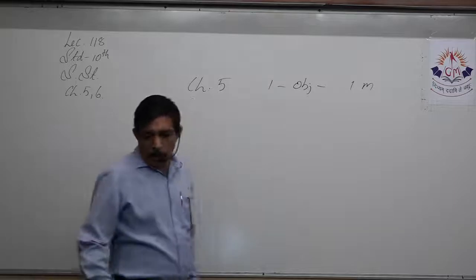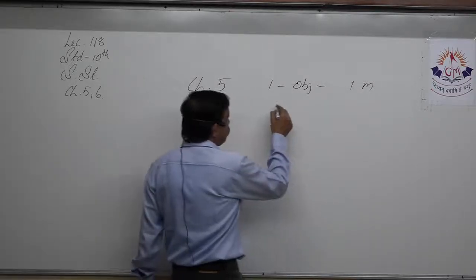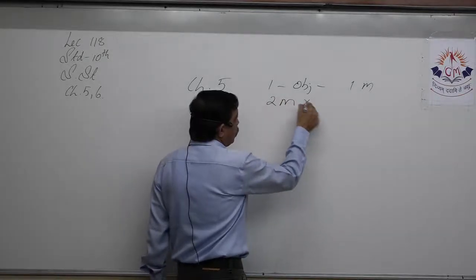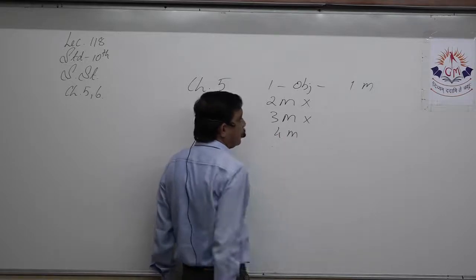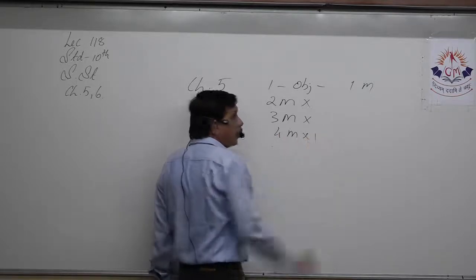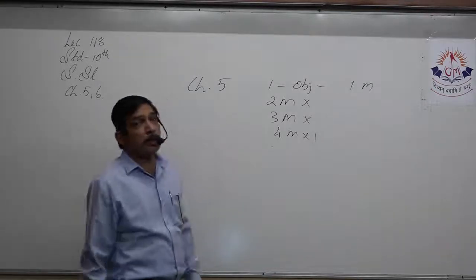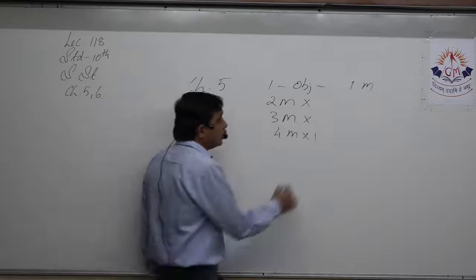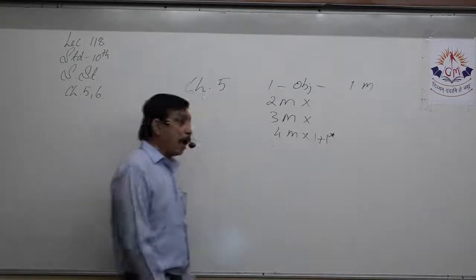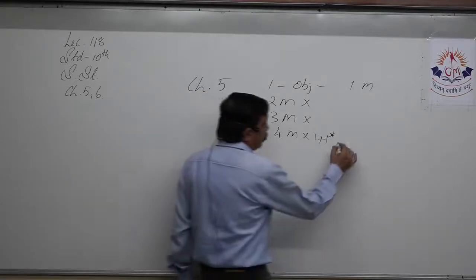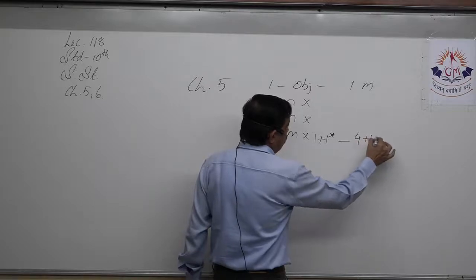Then there is no 2 mark question. 2 mark question is not there. 3 mark question is not there. Straight away 4 mark questions. One is compulsory. Yes, one is compulsory. A long essay type question is always asked from this chapter. Plus, this year we have an added advantage as one additional question will be asked. So here we have 1 compulsory plus 1, making the total of 8.